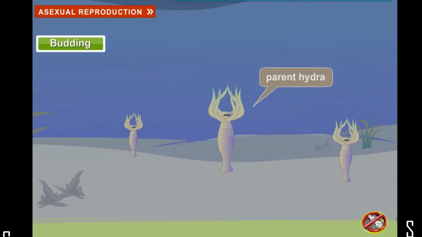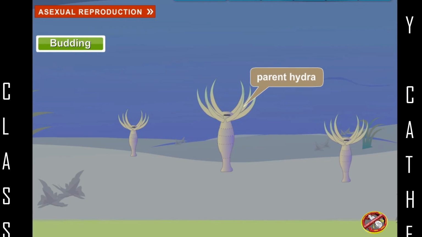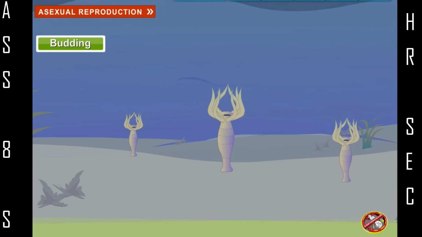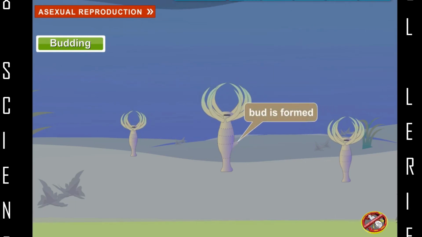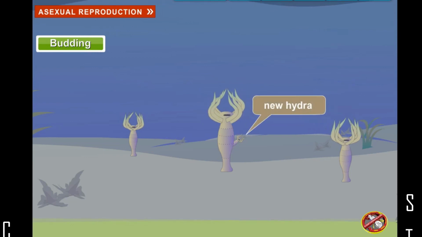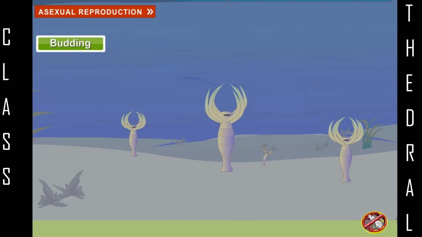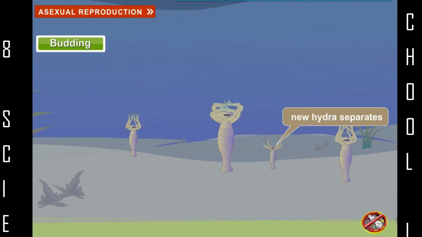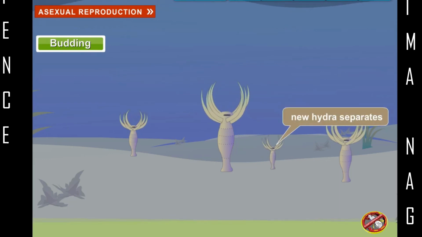Budding. Budding is an asexual method of reproduction. In budding, a small part of the body of the parent organism grows out as a bud, which then detaches and becomes a new organism. Hydra, reproducing by the method of budding.